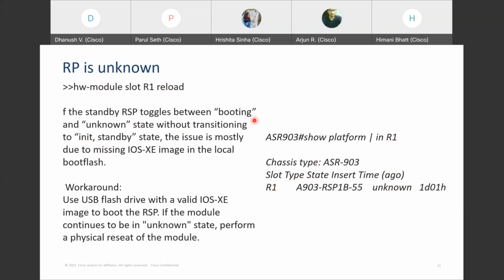This happens because the RSP will keep toggling between booting and unknown, and it will not go to your standby state. It is mostly because of a missing XR image, which is missing in the local boot flash. In order to work around this, we have to use a USB flash drive with a valid XR image and then boot the RSP. If the unknown state still keeps recurring, then we have to physically reset the module.